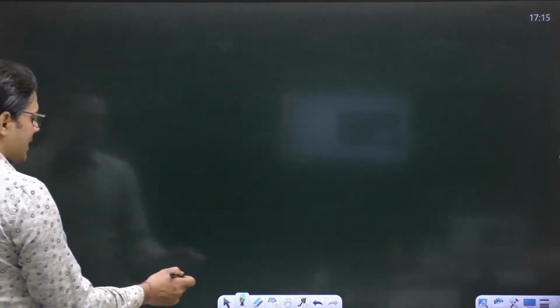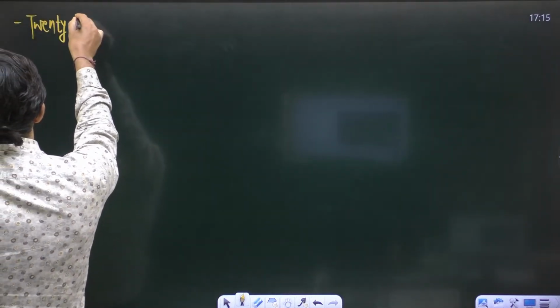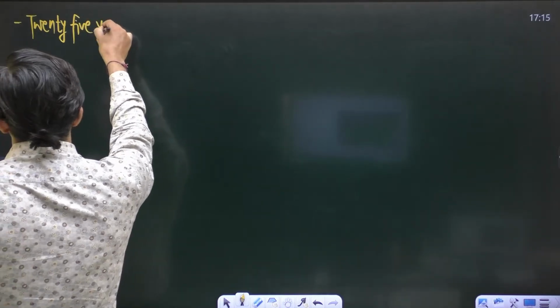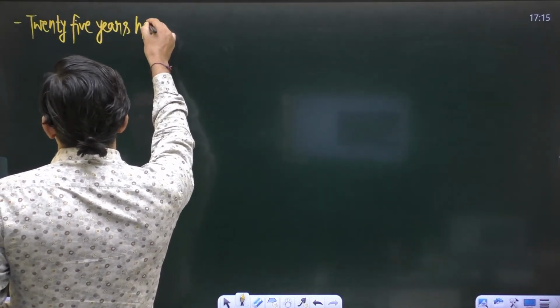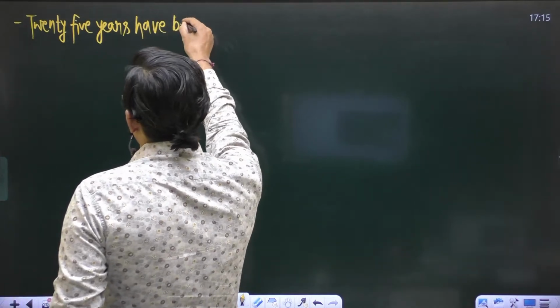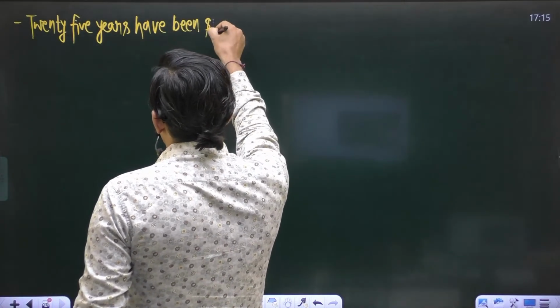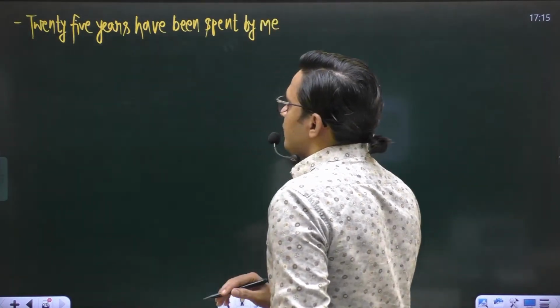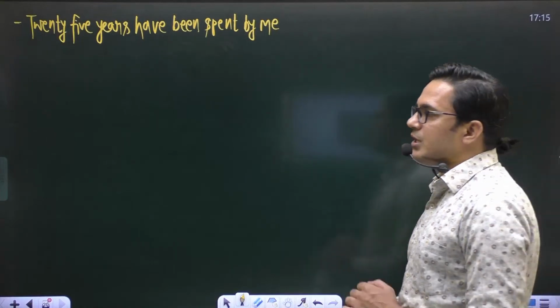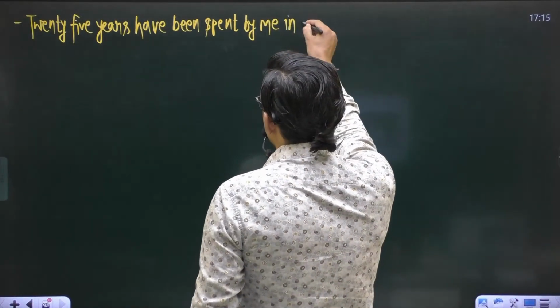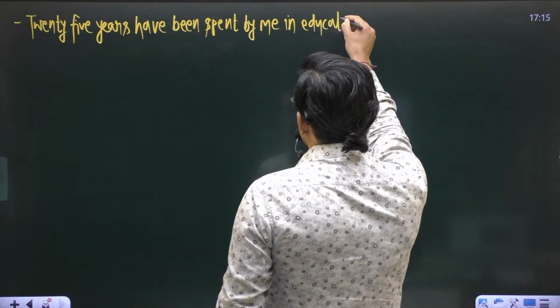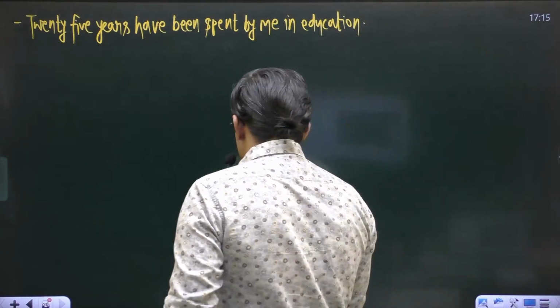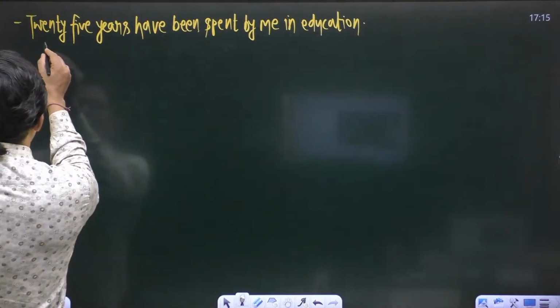Okay, if I say 25 years have been spent by me in education, in this sentence, you have plural quantity of time.